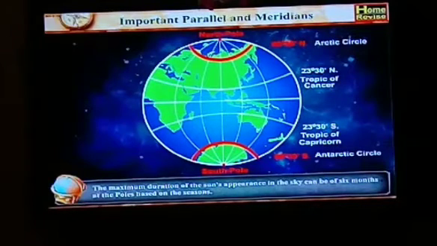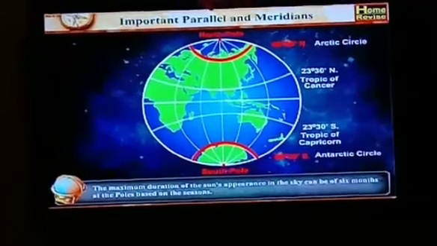So the parallels at 66 degree 30 minutes north and south of the equator are also very important parallels, and in the area between these two parallels, throughout the year, daytime lasts within the limit of 24 hours. These are called the Arctic Circle and Antarctic Circle. Okay, so I hope you understand that depending on the seasons, daytime can be greater than 24 hours in the areas between the polar circle and the poles.